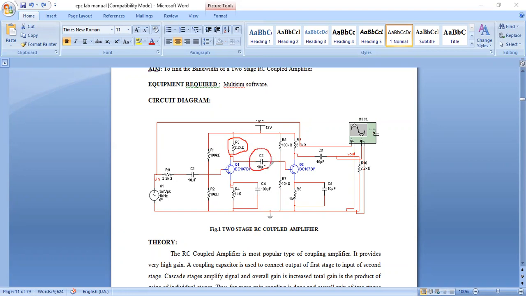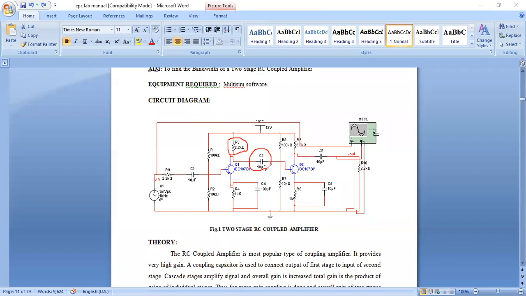What is a multi-stage amplifier? Last class I gave the definition. A multi-stage amplifier consists of more than one stage. The output of the preceding stage is given as the input for the succeeding stage using different coupling elements. What are the different types of coupling elements we can use in multi-stage amplifiers? We can use RC coupling, transformer coupling, or direct coupling. I think in your theory it is clear why RC coupled is preferred rather than transformer coupled and direct coupled. Can you give me at least one reason why RC coupled amplifiers are preferred rather than transformer and direct coupling?